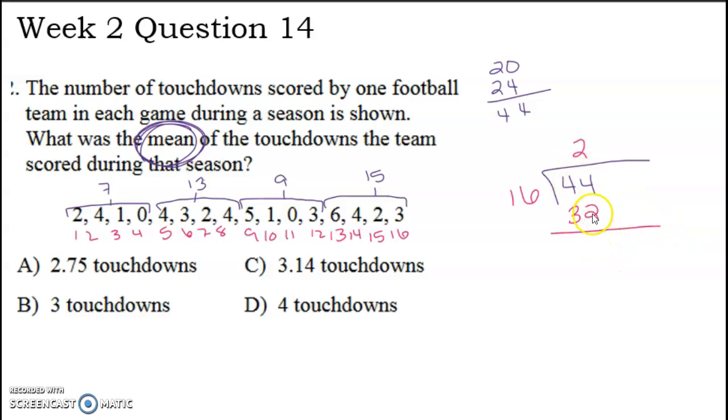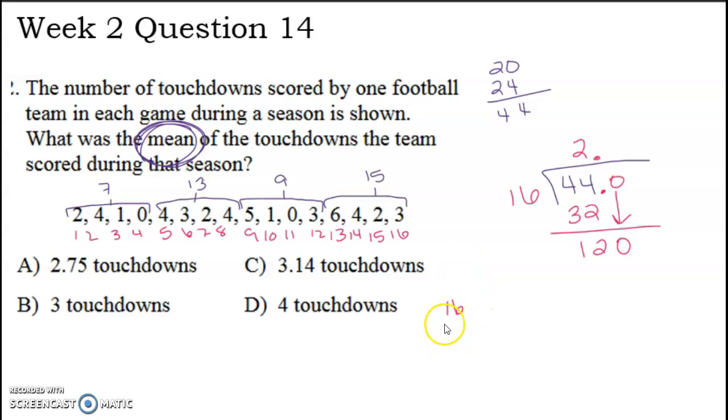So 4 minus 2 is 2, 4 minus 3 is 1. And then I have nothing to bring down, but don't you worry. We can do a decimal place, and now we can add a 0. Bring that down. How many times does 16 go into 120? That I do not know. But we can take guesses.